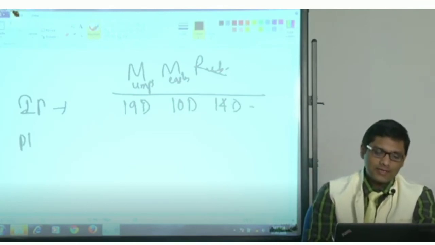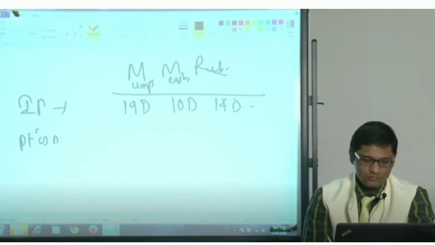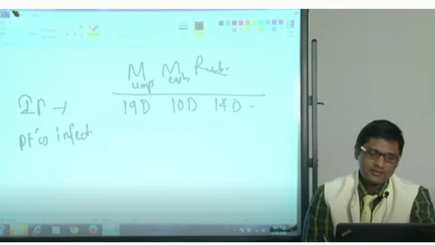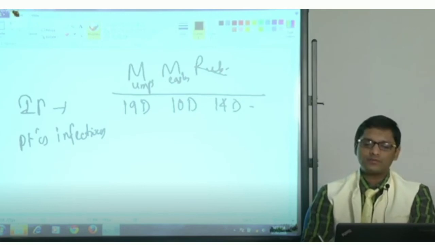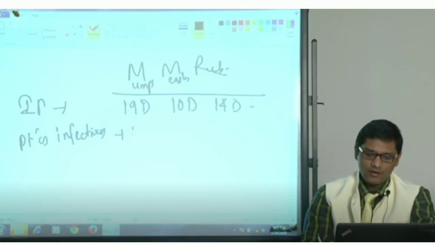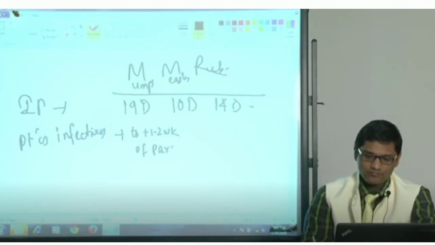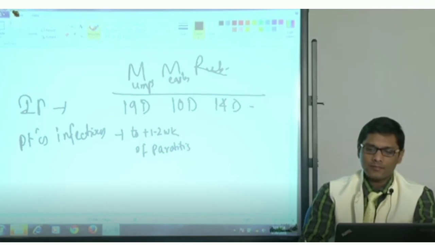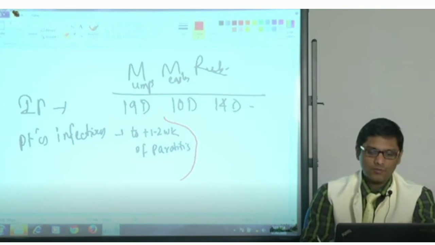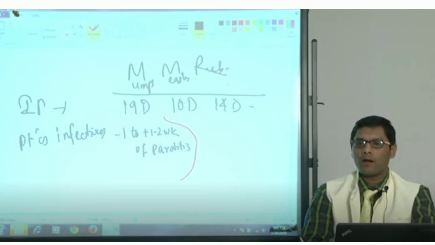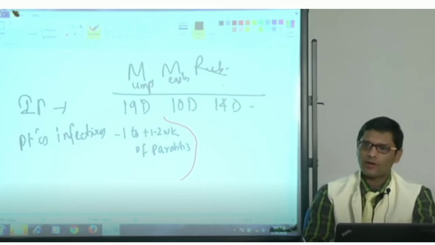Well, how long is the patient infectious? In mumps, the patient is infectious from -1 to +1 week of parotitis, up to 1 to 2 weeks of parotitis.